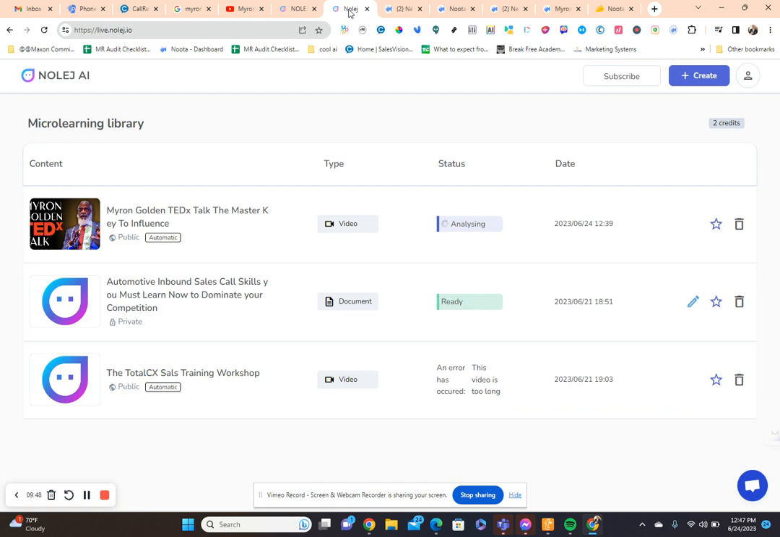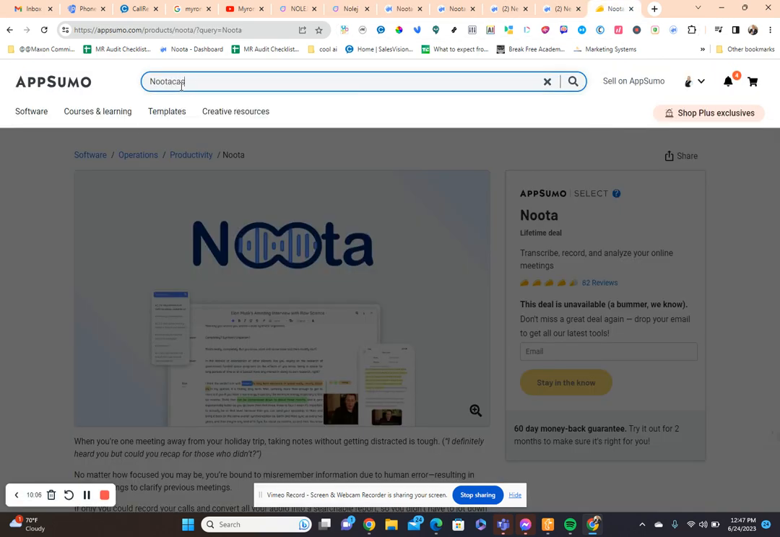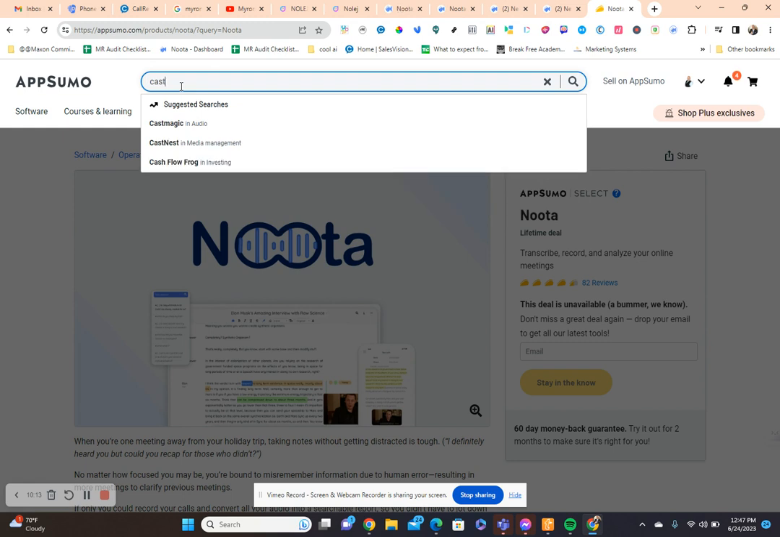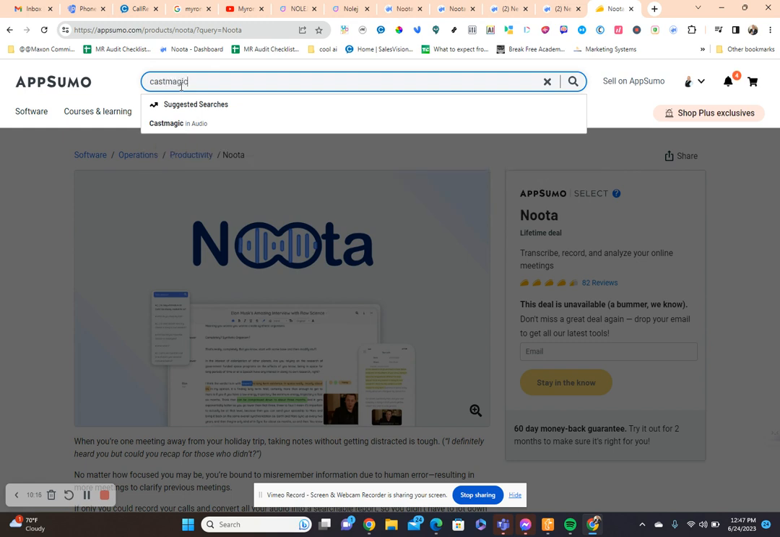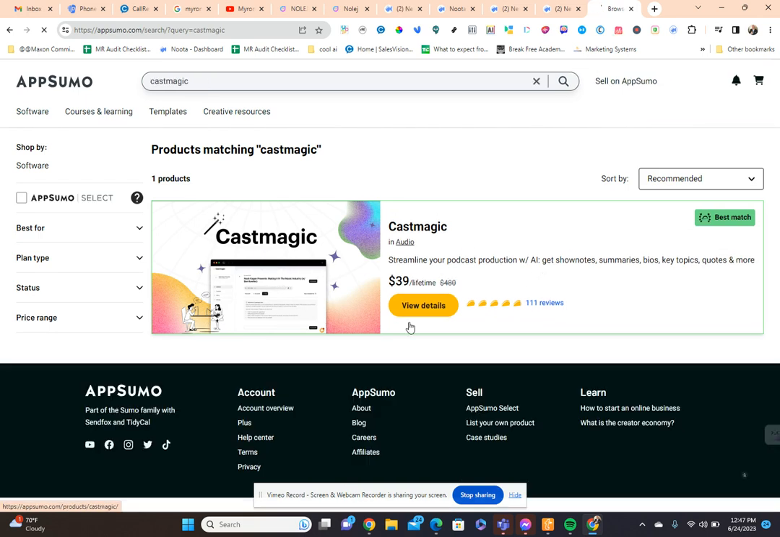Let's see how we're doing with the analysis. Still analyzing. Guys, I really think this is going to be worth the wait. I appreciate you sitting tight here. Let me see if I can show you another tool. There's another tool from AppSumo called Cast Magic. Here's Cast Magic, another phenomenal tool. Here it is. So this one's still available.